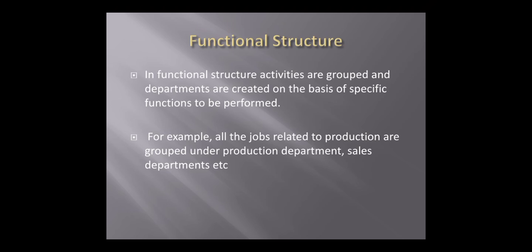You can take a family example here. In a joint family, work is distributed according to the functions. One person may do the cooking, another the dusting, and so on. Work is divided among different persons according to the function. So a joint family is a functional structure.